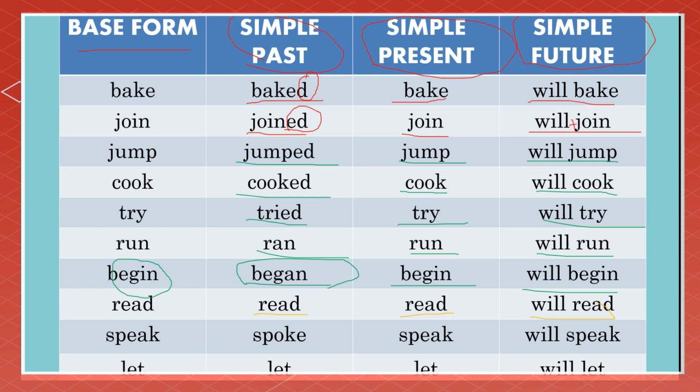For example, we have speak as a base form. It will become spoke in the past tense. Speak in the present, and will speak in the future. And let, let in the past, let in the present, and will let in the future.